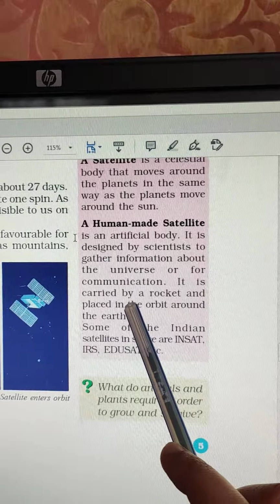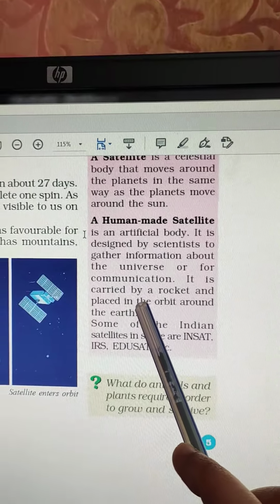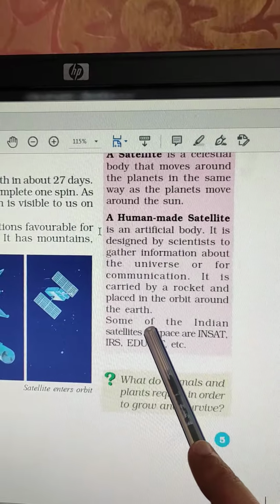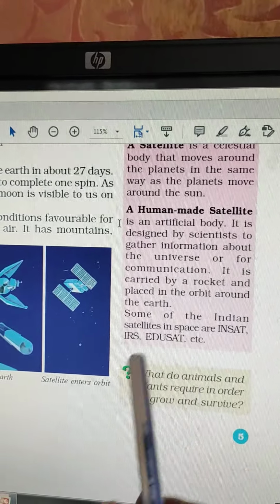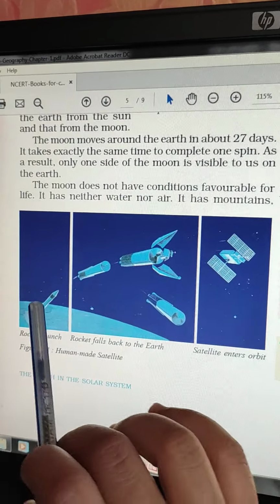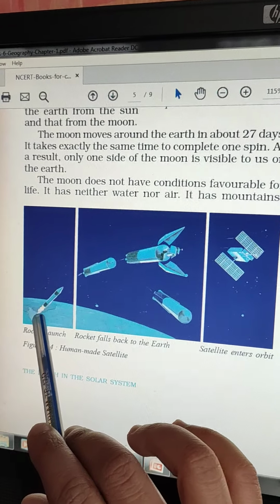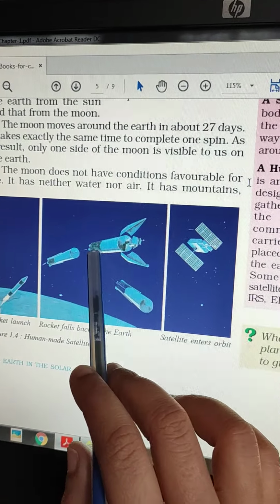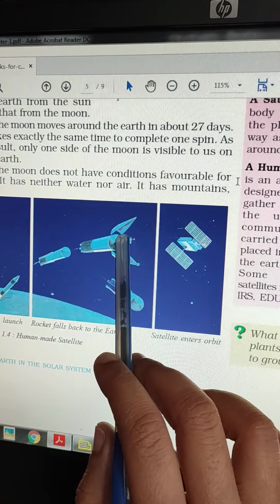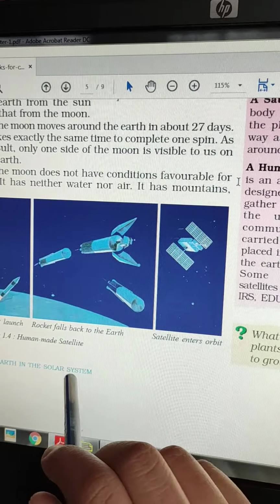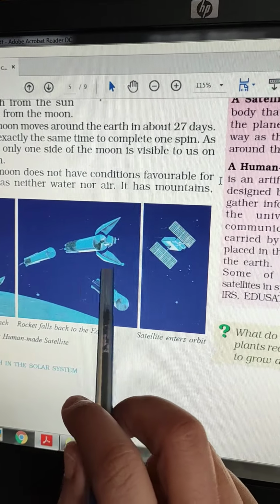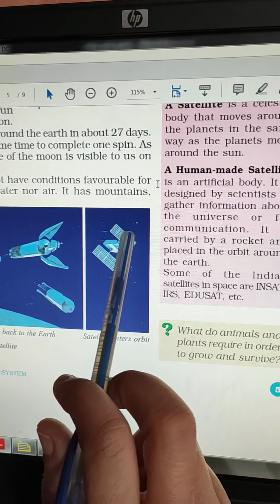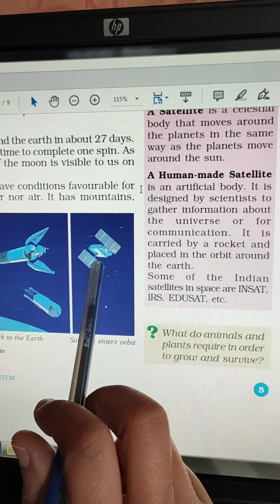Okay, how are these satellites sent into the universe? They are carried by a rocket and they are placed in the orbit, the path that is made for them. Okay, this is how satellites are launched. A rocket is launched. When the rocket attains a certain height in the universe, the rocket falls back, and slowly the parts fall out and they release the satellite, which is placed in the orbit.